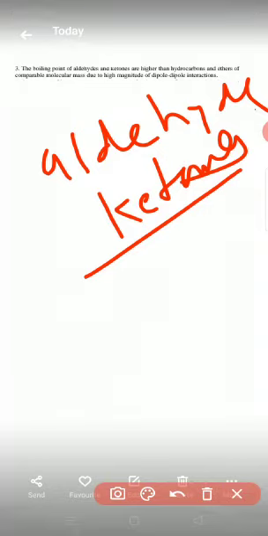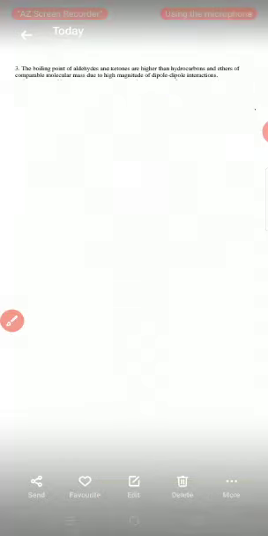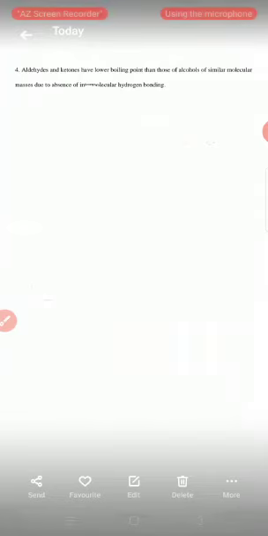Why? This is due to the high magnitude of dipole-dipole interaction. Due to high dipole-dipole interaction, the boiling point of aldehydes and ketones is higher than ethers and hydrocarbons which have comparable molecular mass.